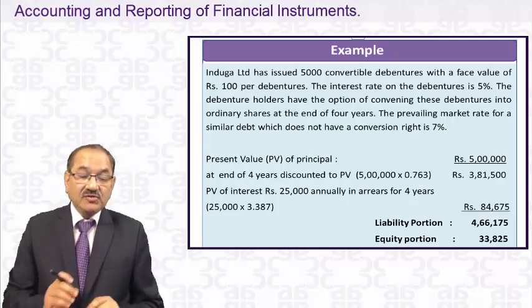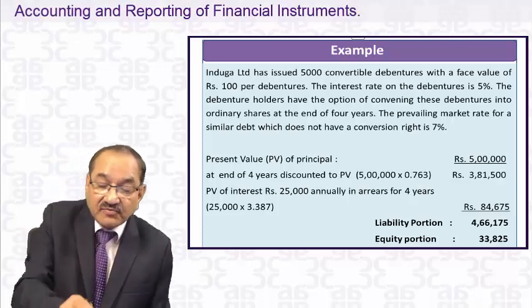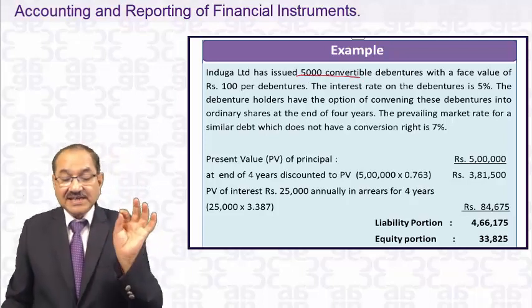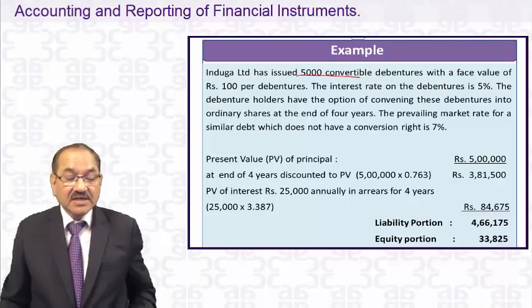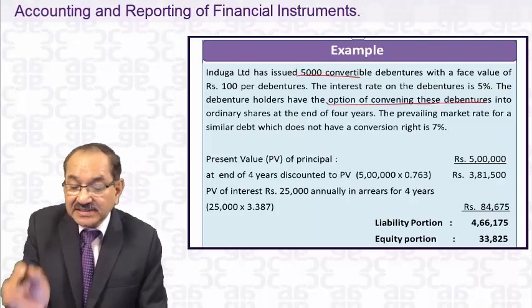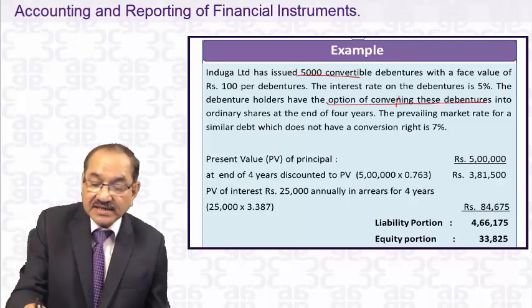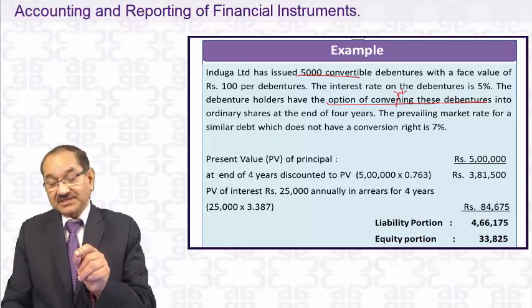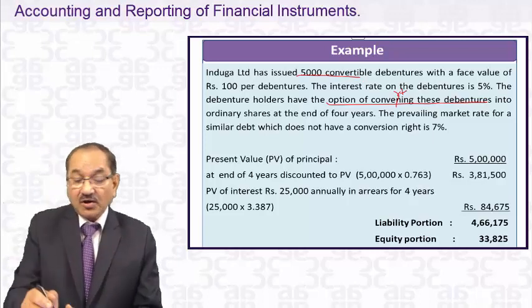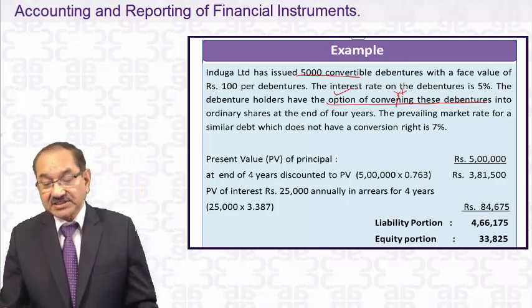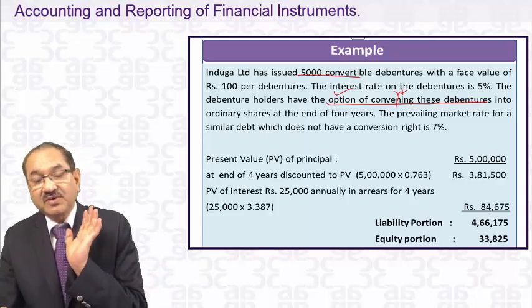Now the questions. Induga Limited has issued 5,000 convertible debentures with a face value of 100 per debenture. Interest rate on debenture is 5%. The debenture holders have the option of converting these debentures into ordinary shares at the end of the 4 years.